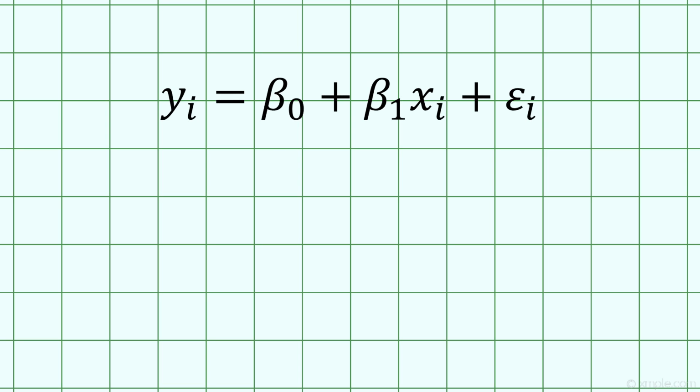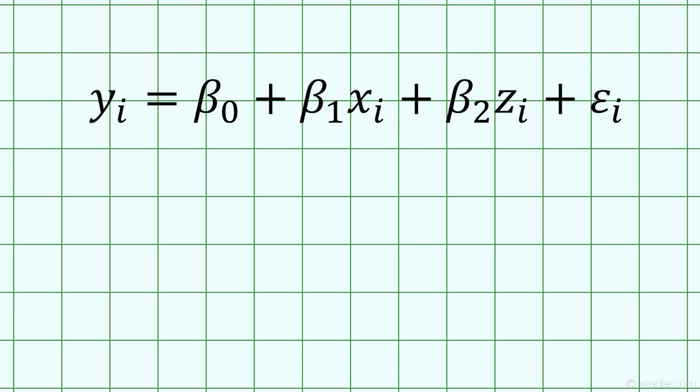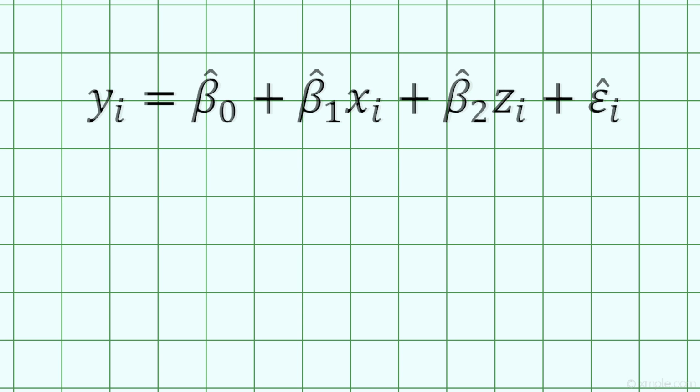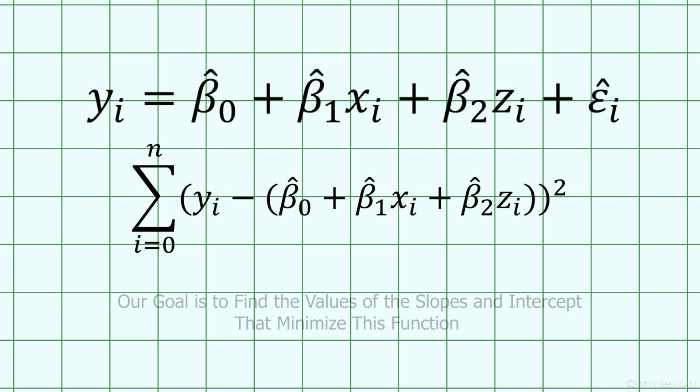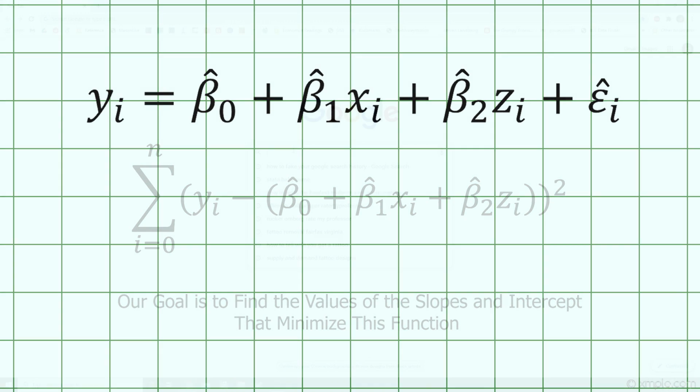If our equation for our line of best fit can be written as yi equals beta naught plus beta 1 times xi plus the error term, then we can write the equation for the plane of best fit like this: yi equals beta 0 plus beta 1 times xi plus beta 2 times zi plus the error term. Just like last time, our goal is to find the values of beta 0, beta 1, and beta 2 that minimize the sum of squared residuals, which we can write an expression for like this. Okay, so now we just need to solve this optimization problem like we did last time.